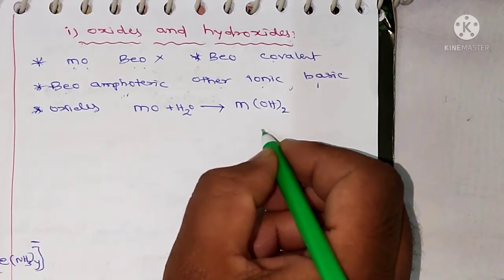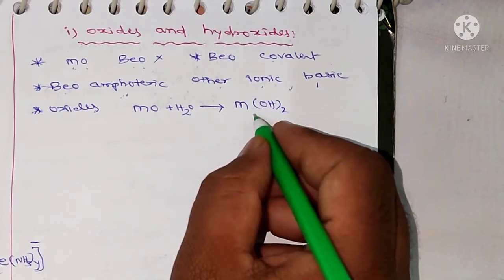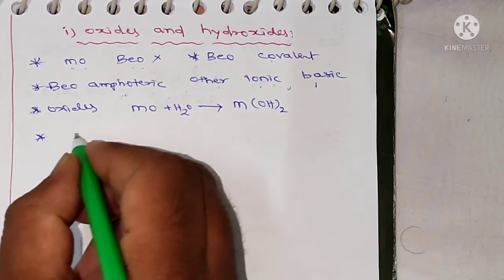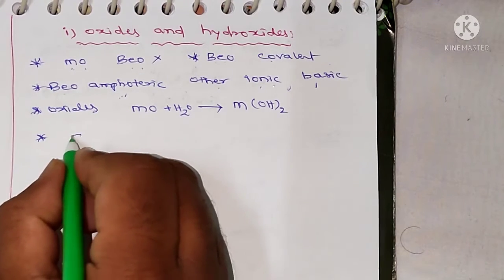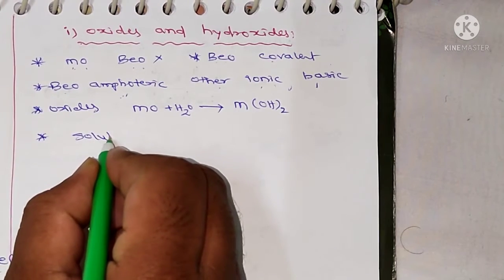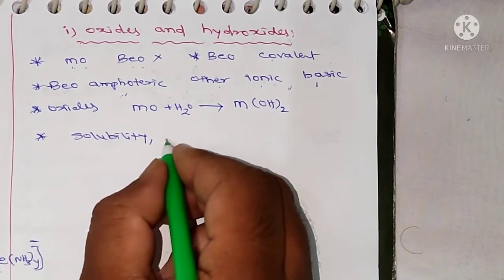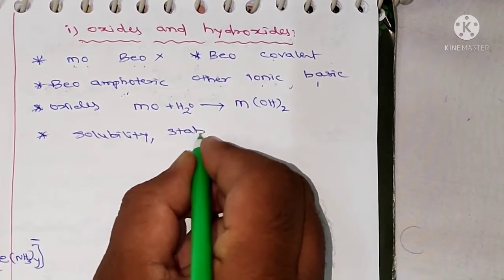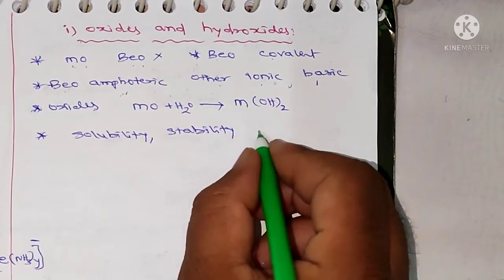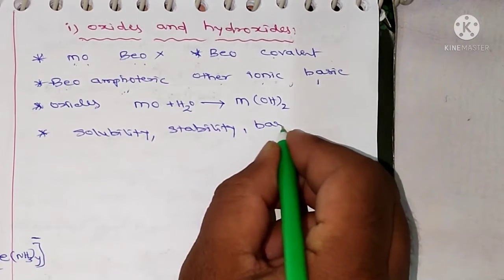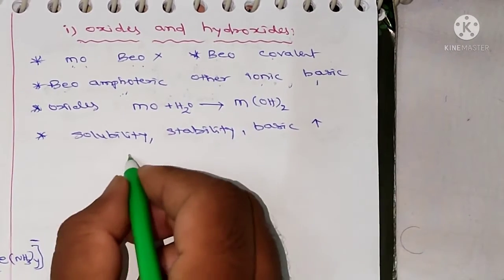M(OH) taken 2 times, so it is a hydroxide. And with increase in atomic number, the solubility, stability and basic character increase.